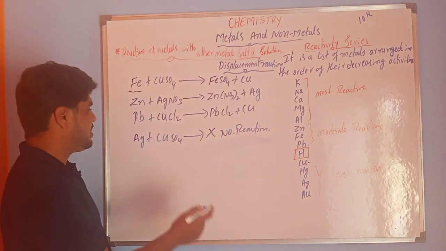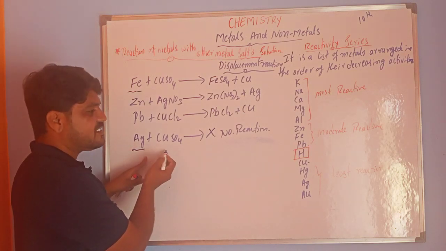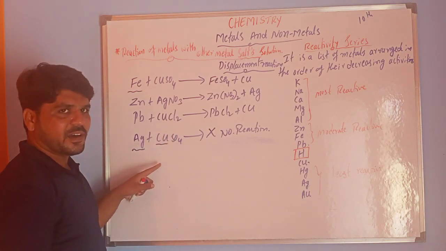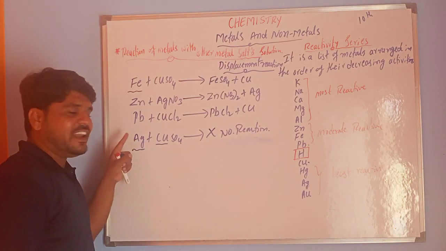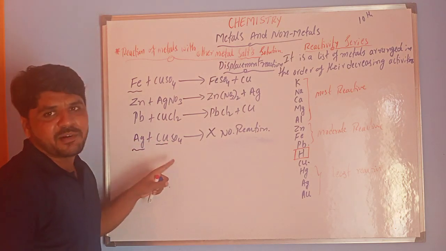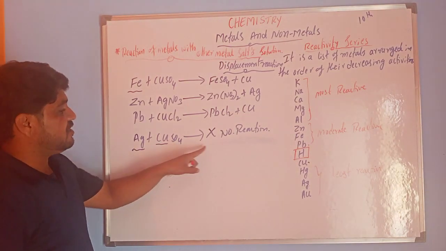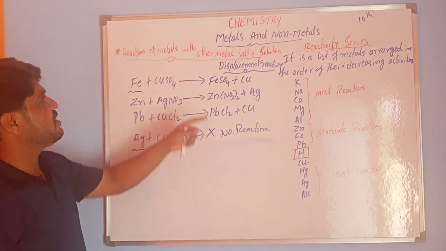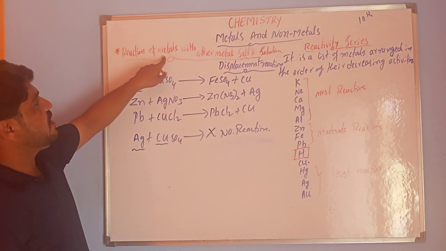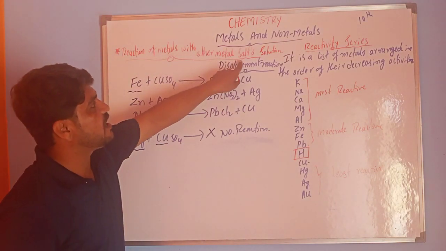This is no reaction. Why? Because silver is less reactive than copper. That's why this reaction does not take place. This is the reaction of metals with other metal salt solutions.